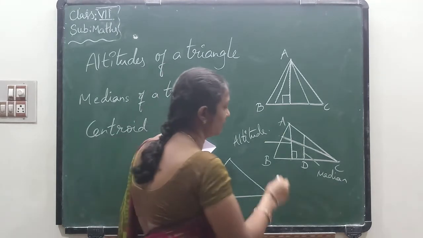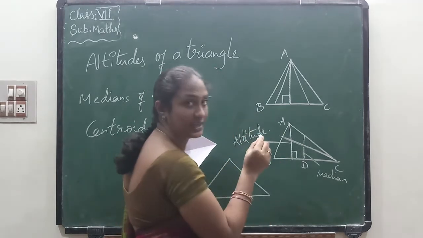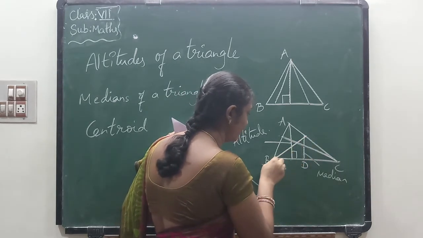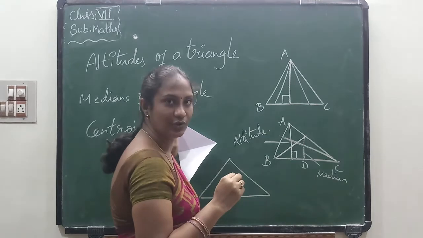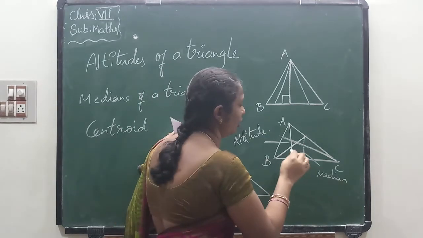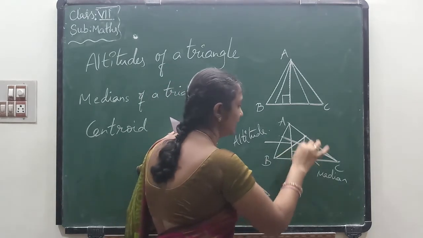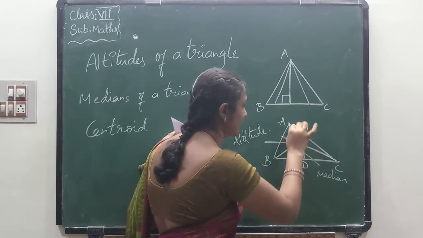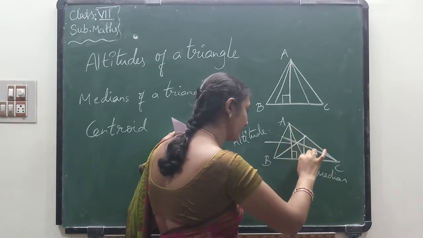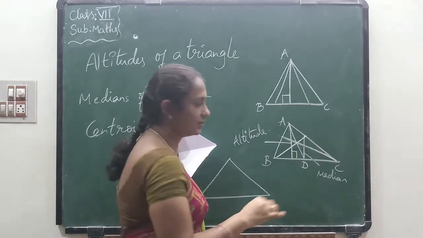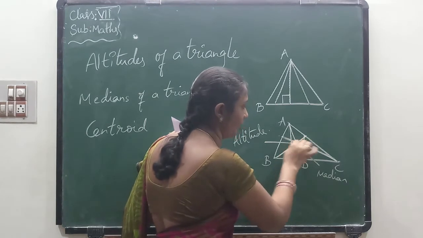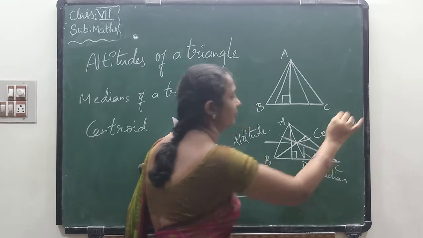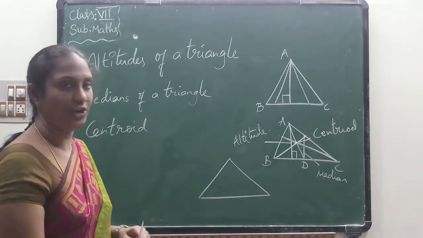Now the same process from vertex B: I am taking a line to the intersection point on AC, here. Now when you are drawing the line from A to D, this is the centroid. This is the centroid of a triangle.